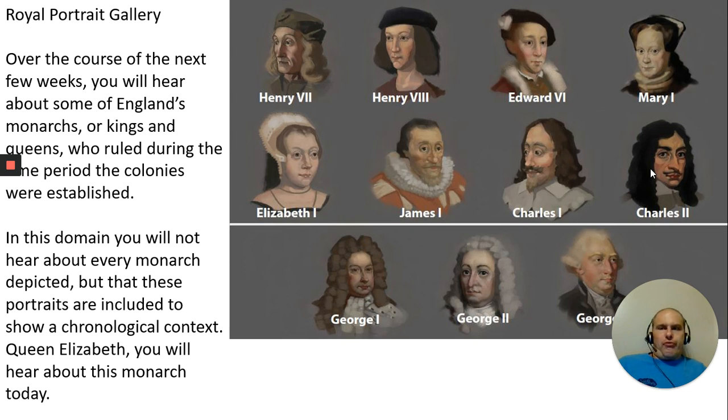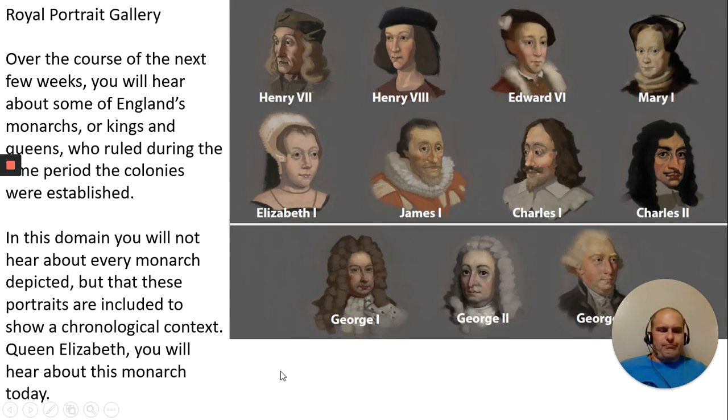There's a royal portrait gallery. Over the course of the next few weeks, you will hear about some of England's monarchs, or kings and queens, who ruled during the colonial period. In this domain, you will not hear about every monarch in this picture. But these are portraits that are in chronological context. Queen Elizabeth, you will hear about today.